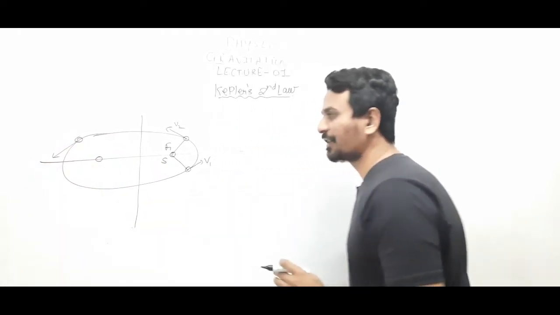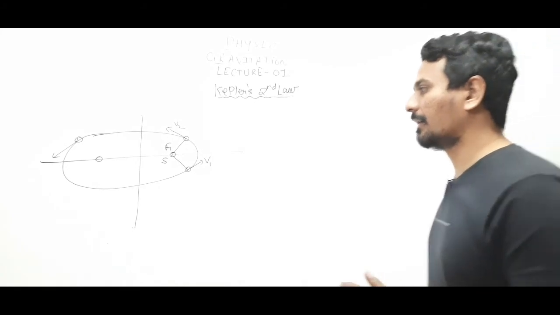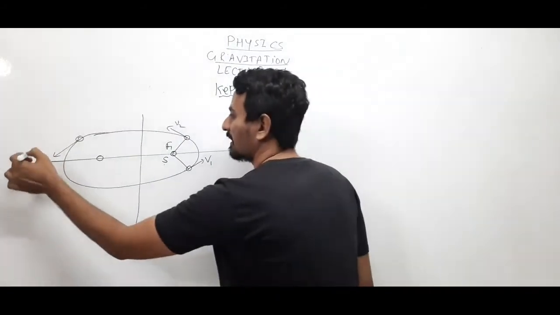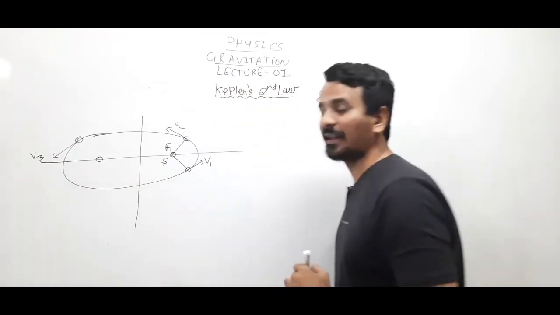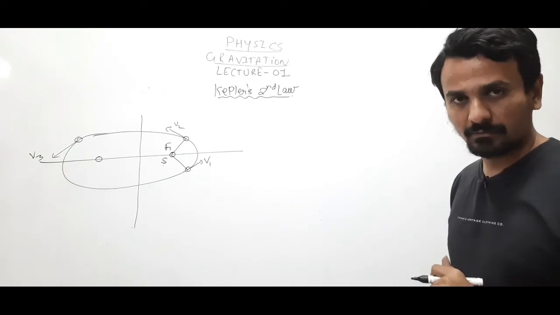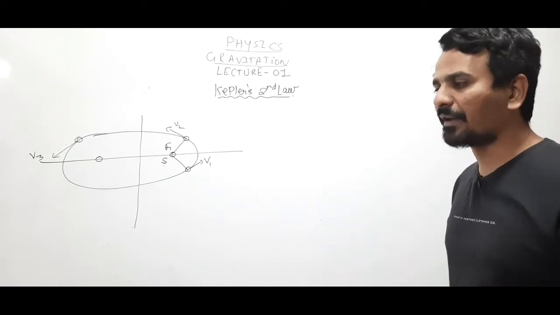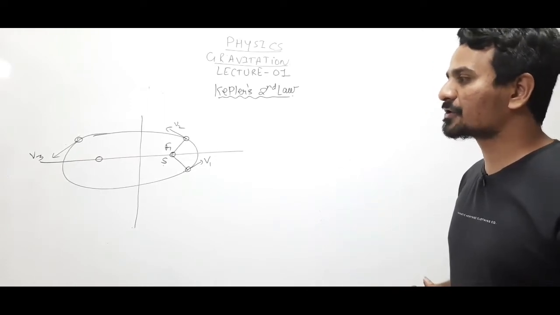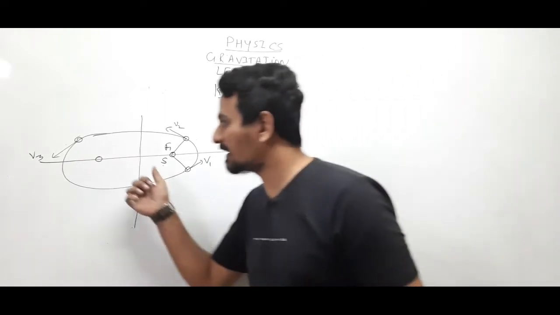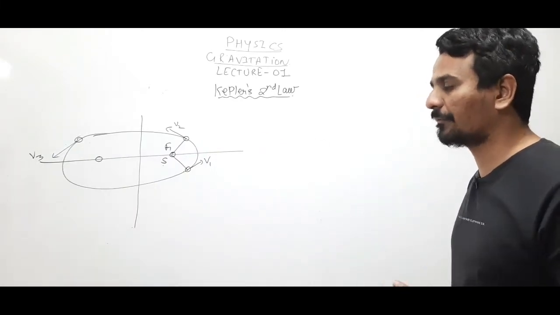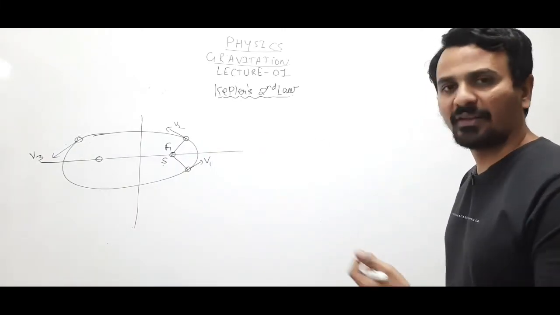So it was being observed that when a planet is nearer to the sun, the velocity of the planet will be more, and when the planet is away from the sun, the velocity of the planet will be less, right? This is because of the gravitational force, which we will be studying. But from Kepler's second law also we can understand why velocity is less when the planet is away from the sun, and more when it is nearer.